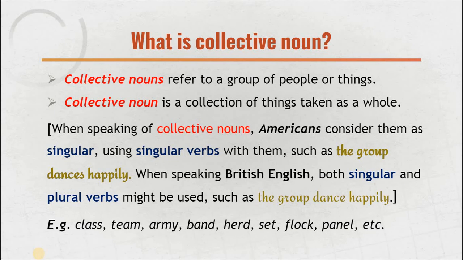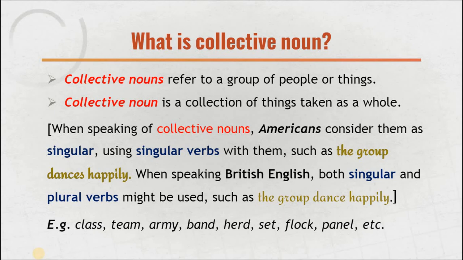Examples are class. When you say the class, the word class represents a lot of students, a lot of people. Like we say class of fish. So this word represents a lot of fish. Team. Team is not called a single person. Team is called a group of people. Like we say army. In the army there will be a lot of soldiers. There will be a lot of officers. Like we say band, herd, set, flock, panel, etc.